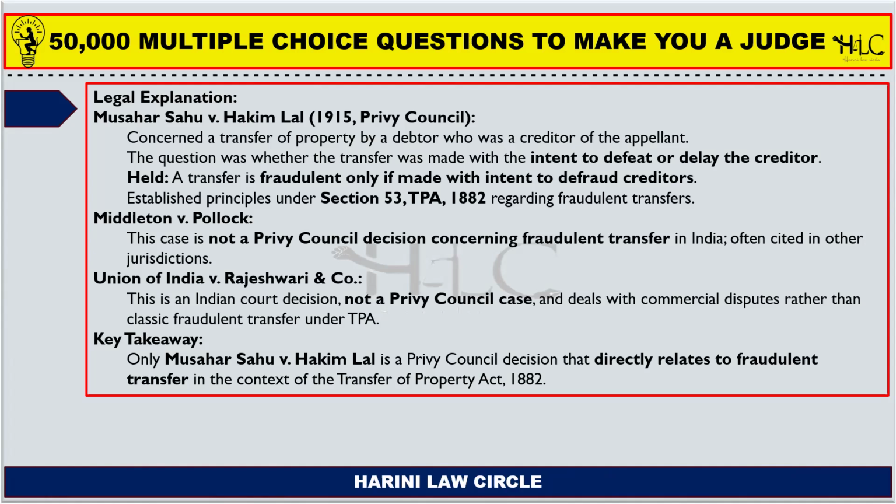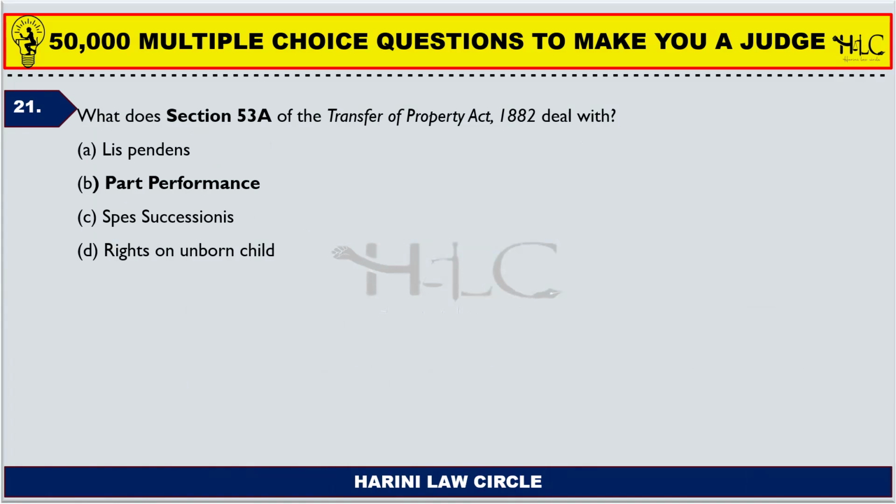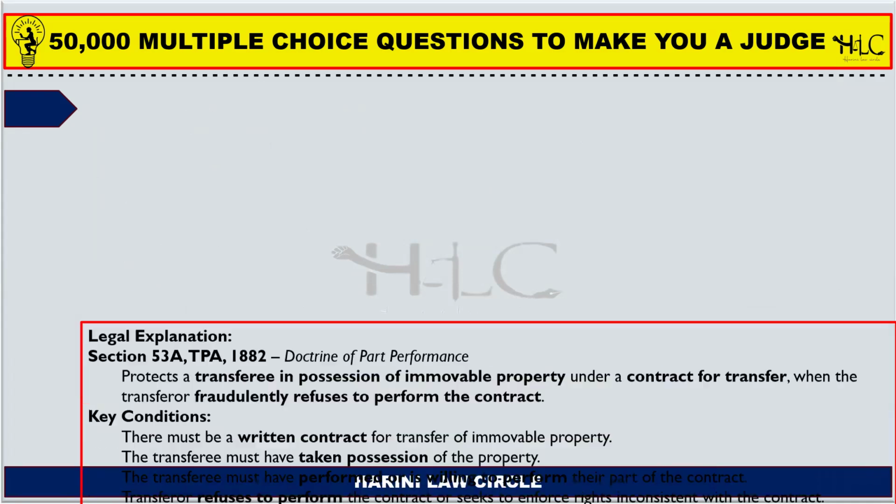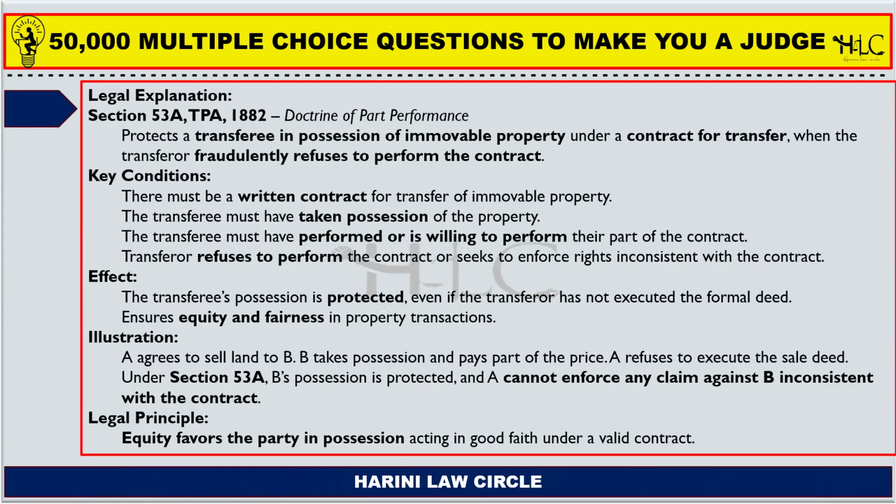I have also given you the other case laws with respect to which of the following doctrines, so just have a go through of that too. Question 21. What does Section 53A of the Transfer of Property Act 1882 deal with? I have repeatedly told you, 53A deals with part performance. Why do I repeat the same questions or the same topics? Only when we revise, we won't forget anything.